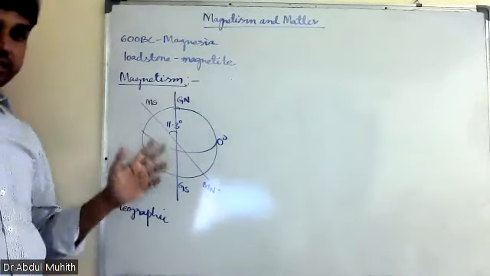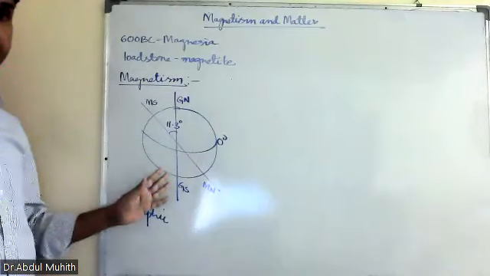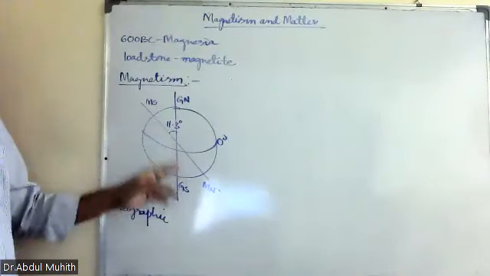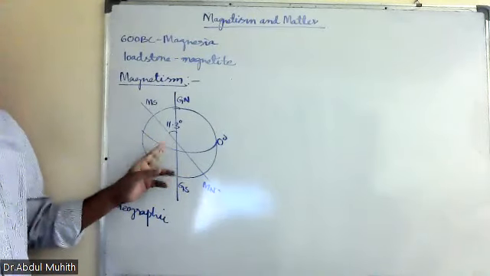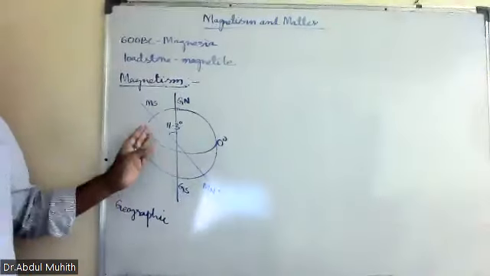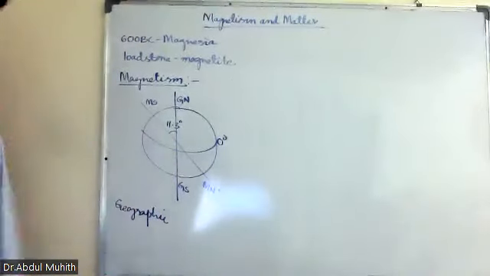Geographic meridian means the line or the plane which cuts geographic north and geographic south. And the plane which cuts magnetic south and magnetic north is the magnetic meridian. The angle between the geographic meridian and magnetic meridian is known as the dip or inclination, that is removed from the syllabus. So only 11.3.